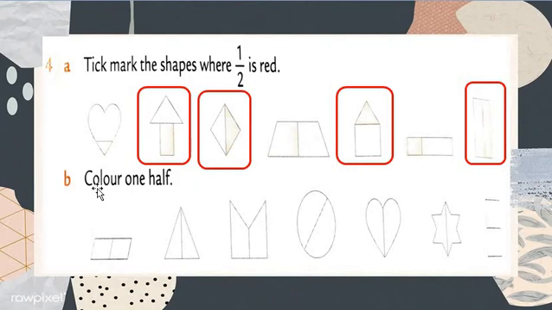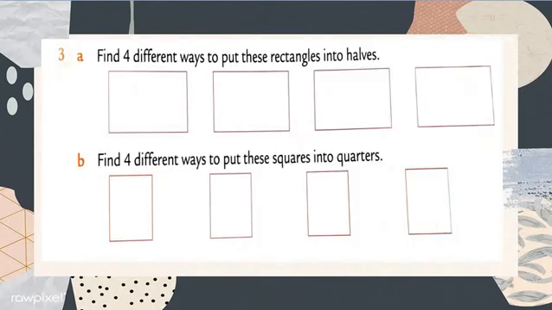Whenever you purchase the textbook, at that time, my dear students, you fill the 1 half color on all figures, all shapes. And this question, find 4 different ways to divide the rectangle into halves. Find 4 different ways to divide this square into quarters. Both questions 3A and B, you have to do in your textbook. Okay, my dear students.